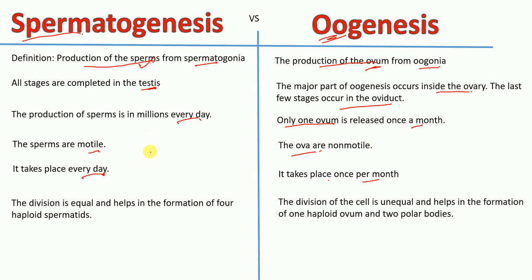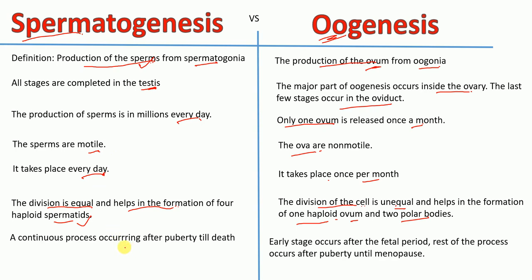In the process of spermatogenesis, the division is equal and helps in the formation of 4 haploid spermatids, whereas in the process of oogenesis, the division of the cell is unequal and helps in the formation of 1 haploid ovum and 2 polar bodies.